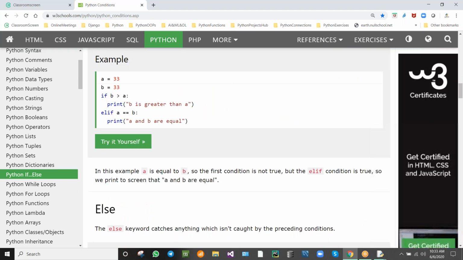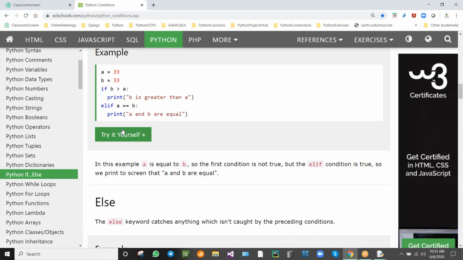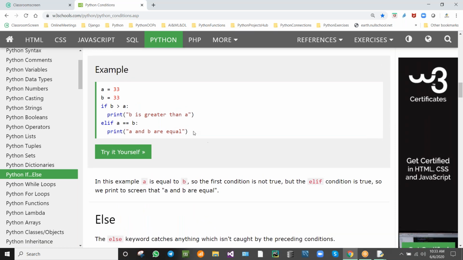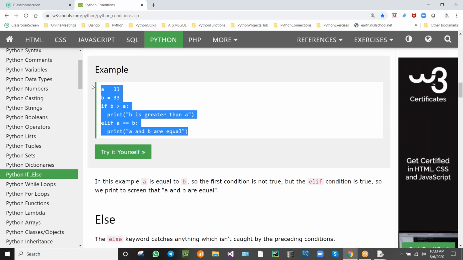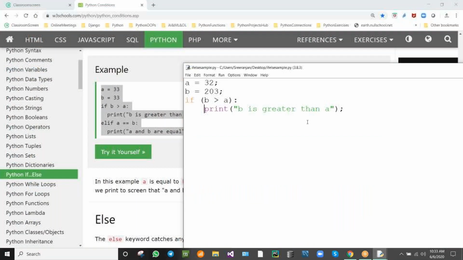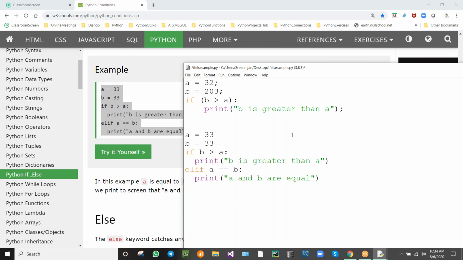Okay, now see the program. If a is equal to this thing, we are going to write this in our sample code. You can see here in the code, after the colon we have used the tab space, indentation.